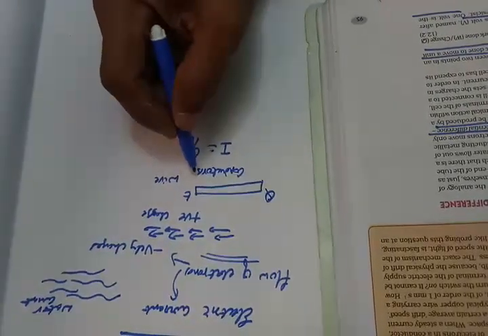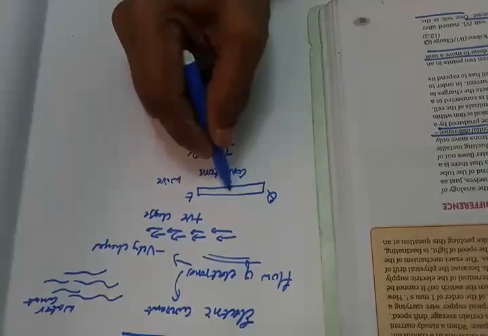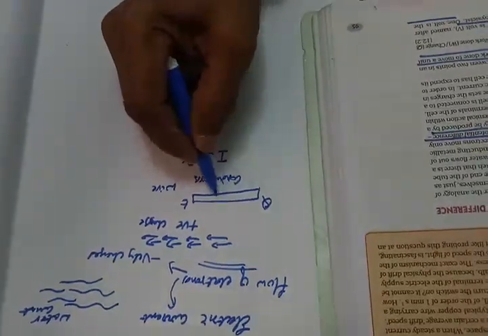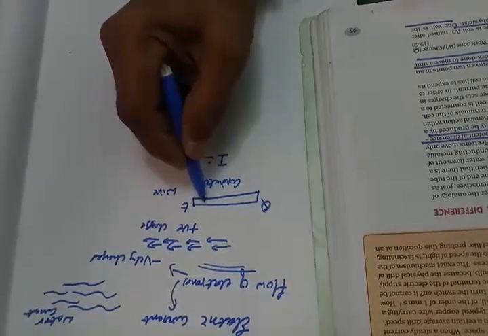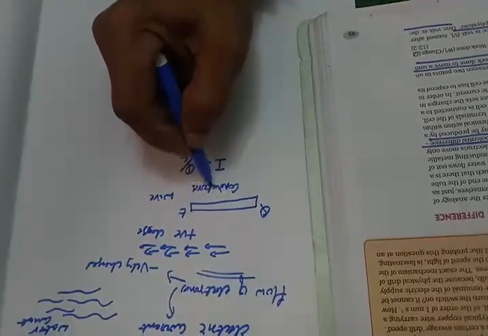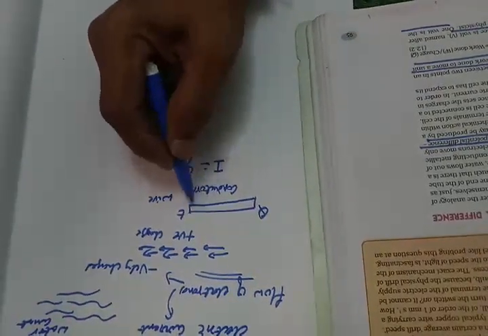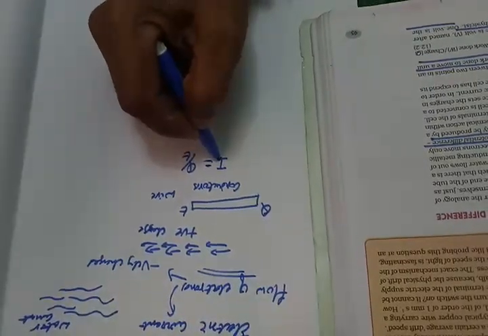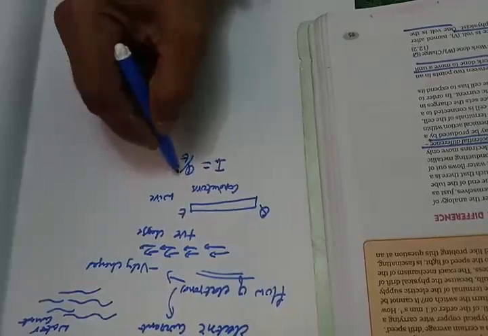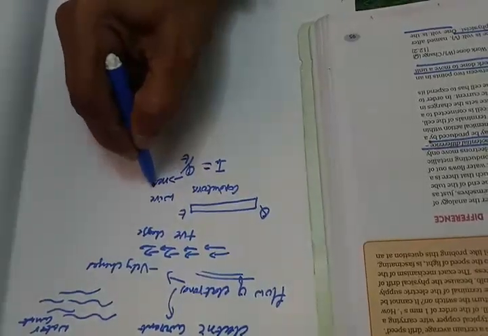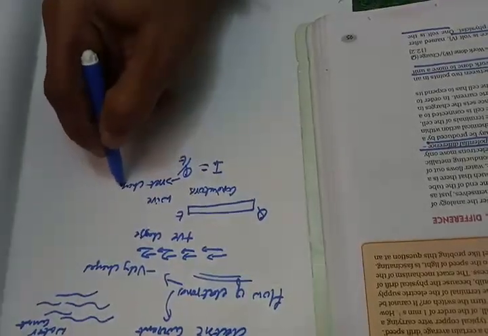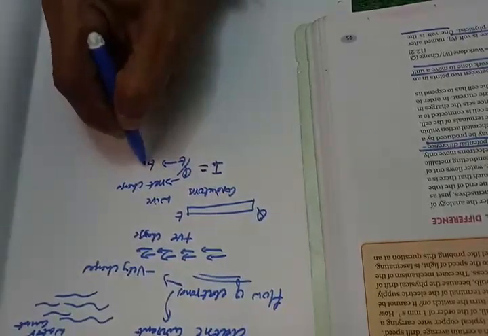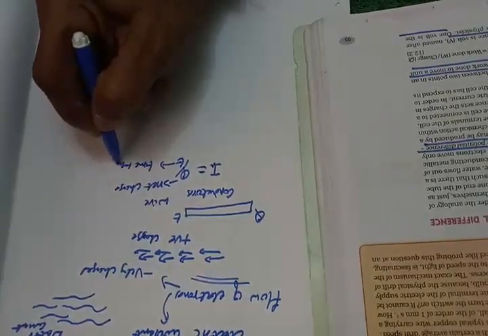The flow of net charge across the area of cross section of a conductor in a particular time is called the flow of electric current. Electric current I is given by Q by T, where Q is the net charge that flows in the conductor, and T is the time taken in that flow.